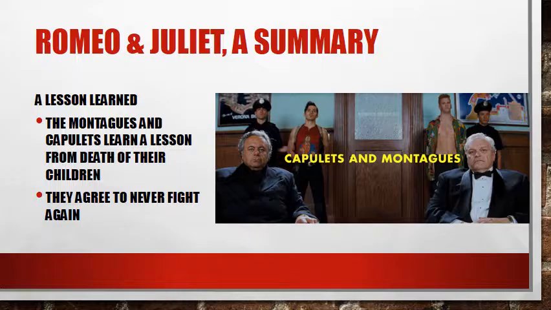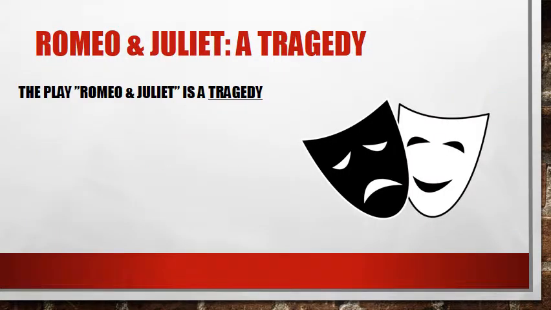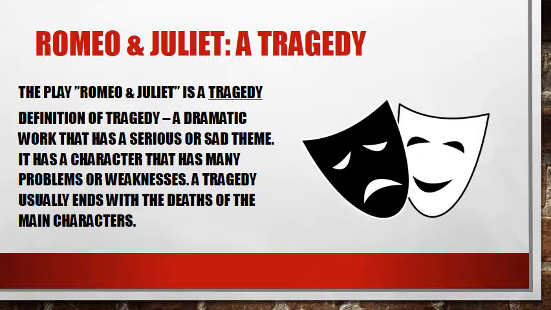So our next part that we're going to run through real quickly is just talking about what this story really is. This is a play that is called a tragedy. So Romeo and Juliet is defined as a tragedy. Well, what is a tragedy when it comes to literature? The definition of tragedy is a dramatic work that has a serious or sad theme to it. So, serious or sad theme. It is a character that has many problems or weaknesses. So tragedy usually ends with the deaths of the main character. So it does not have a happy ending.